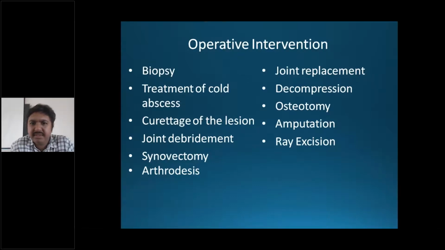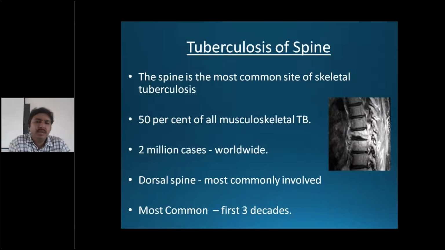So coming to specific tuberculosis of the spine. The spine is the most common site for skeletal tuberculosis, 50% of all musculoskeletal tuberculosis. There are around 2 million cases worldwide. Dorsal spine is most commonly involved. So you have cervical, thoracic, lumbar and sacral, in which the thoracic dorsal spine is the most common site of spinal tuberculosis.